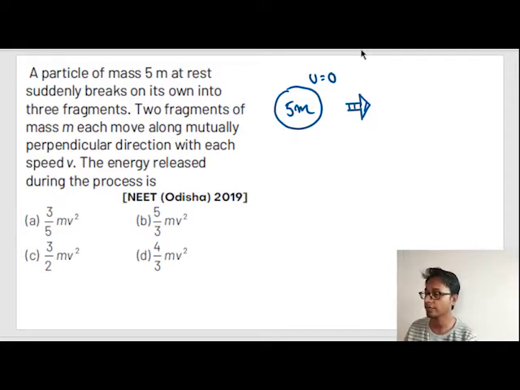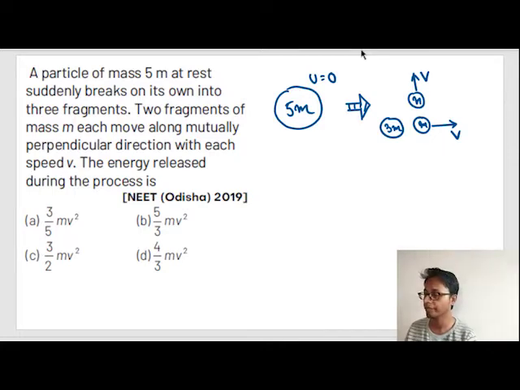Mass of m each, that means m, m, and 3m. It got broken into 3 fragments. Now these masses of m move in perpendicular directions, each with velocity v.